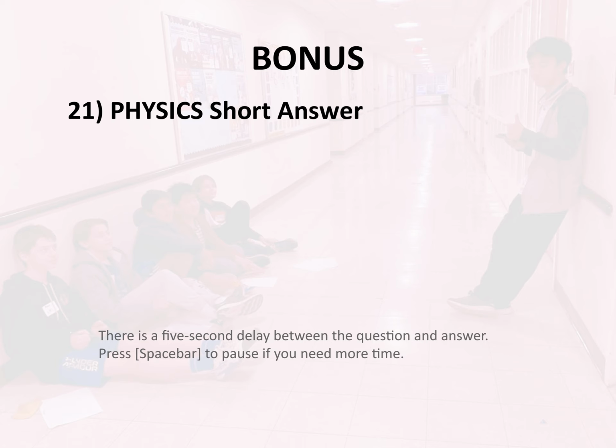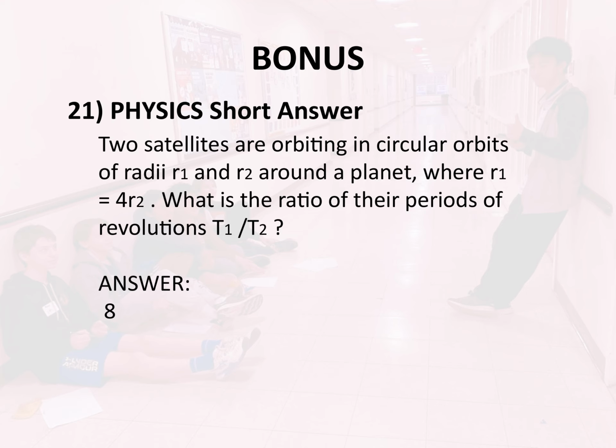Bonus 21. Physics. Short answer. 2 satellites are orbiting in circular orbits of radii r1 and r2 around a planet, where r1 equals 4 r2. What is the ratio of their periods of revolution, T1 over T2? Answer. 8.